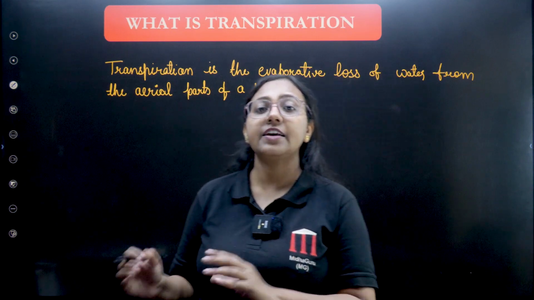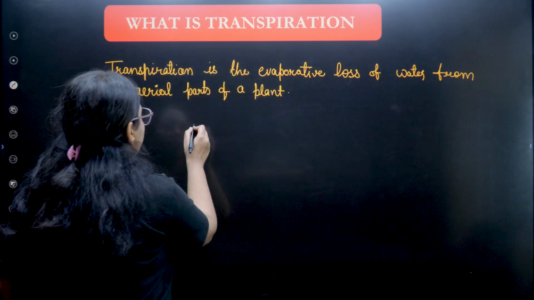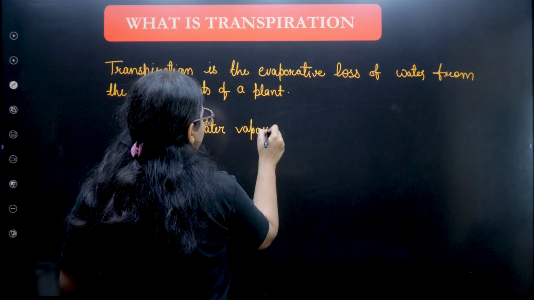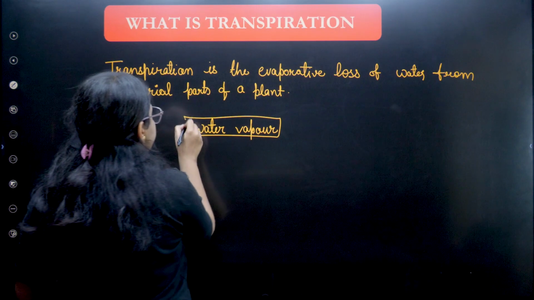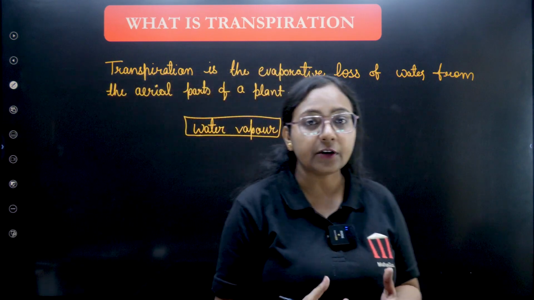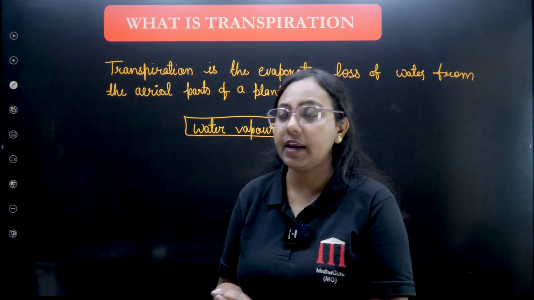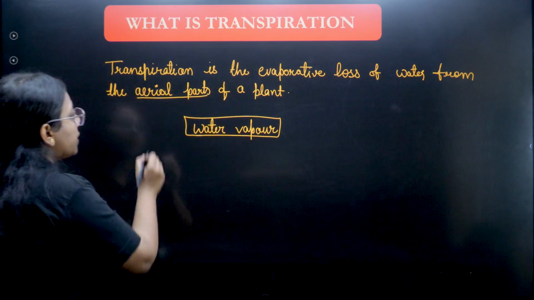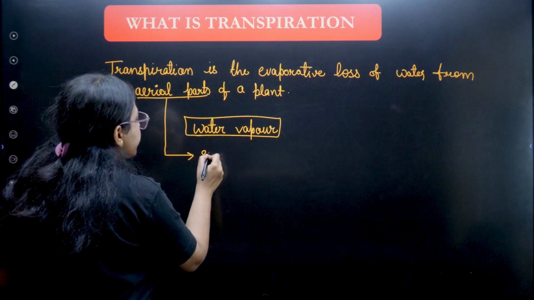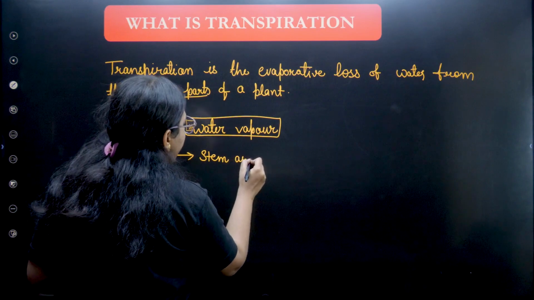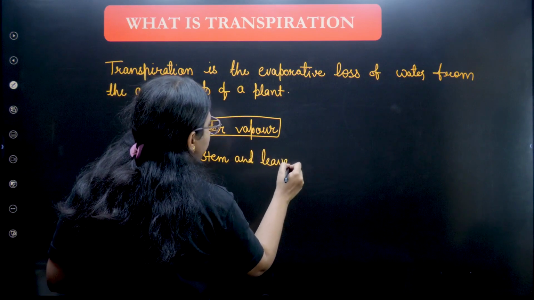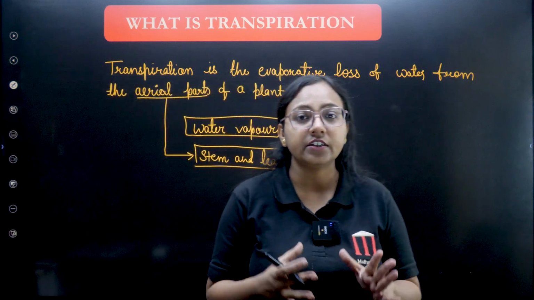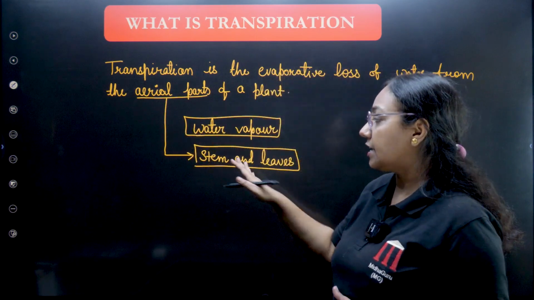So actually transpiration is the evaporative loss. Evaporative loss means here not water droplets but water vapor goes out, right? Water is getting lost, or loss of water is taking place, in the form of water vapor. Now the second thing is from the aerial parts. What are the aerial parts? Aerial parts are the stem and the leaves. Transpiration takes place from the stem and leaves of a plant, and these are the aerial parts.